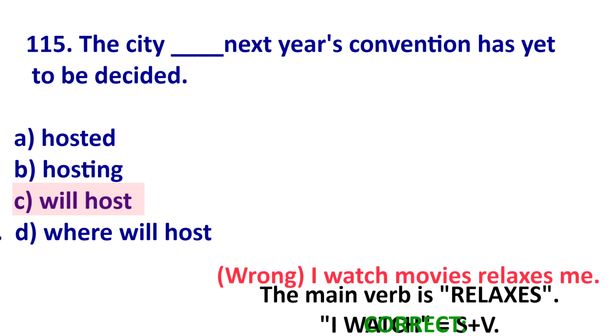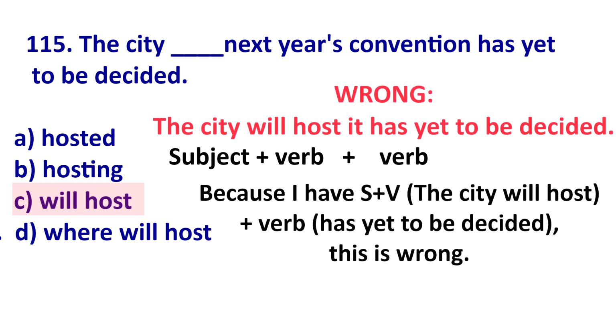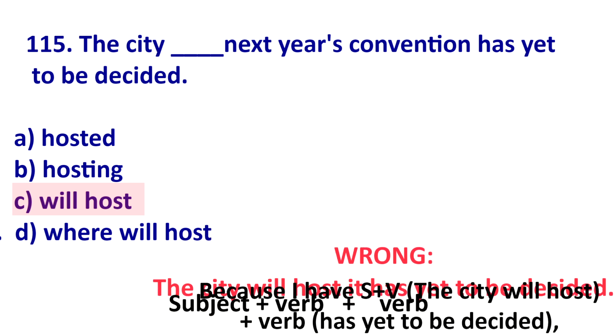So if we look at this TOEIC question, if I said the city will host next year's convention has yet to be decided, I am using the city will host as my subject. Subject verb cannot be a subject. Okay, so that would be wrong. We know B is wrong.